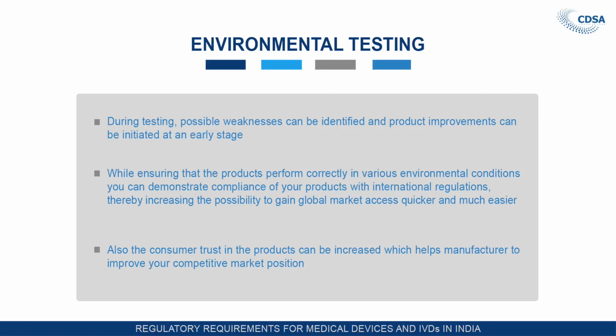During testing, possible weaknesses can be identified and product improvement can be initiated at an early stage. While ensuring that the product performs correctly in various environmental conditions, you can demonstrate compliance of your product with international regulations, thereby increasing the possibility to gain global market access quicker and much easier. Therefore, a product which is designed to be used in India should be able to perform in a similar manner in a market which is away from India, say the Western market or the Eastern market, if it is done in different stress conditions. Also, the consumer trust in the product can be increased, which helps the manufacturer to improve competitive market position.